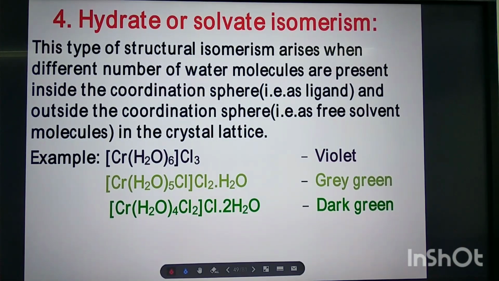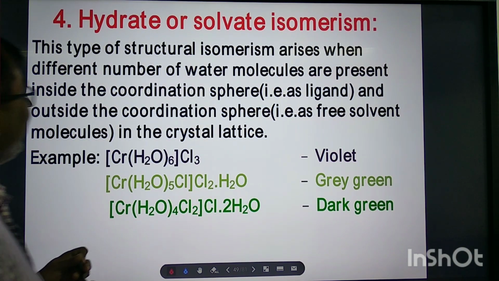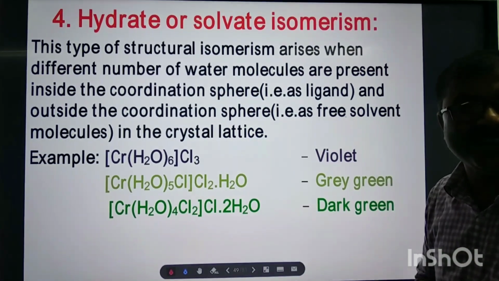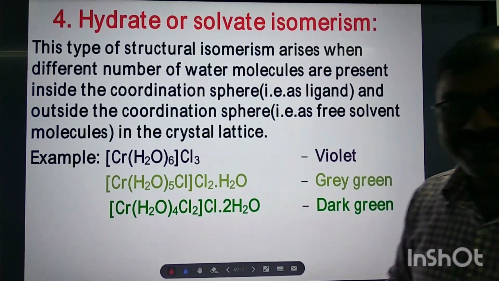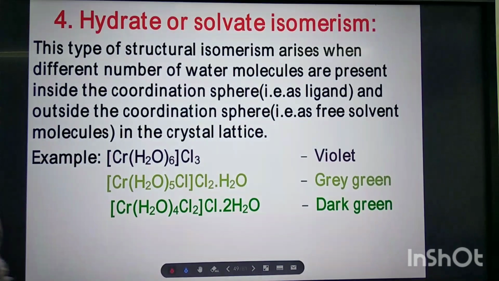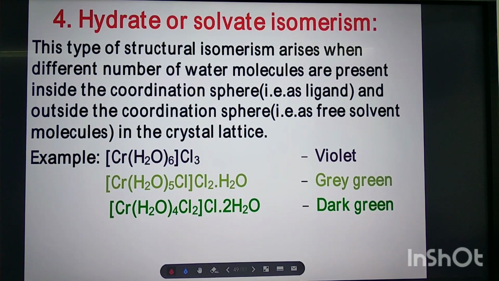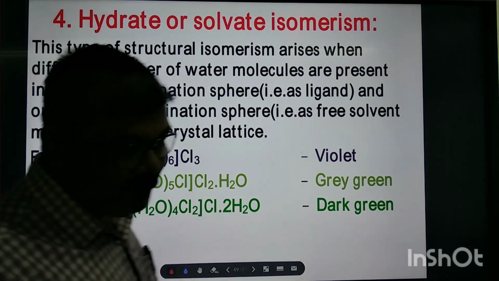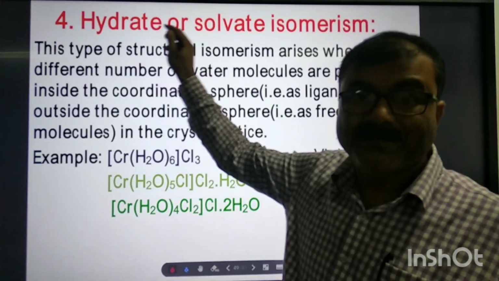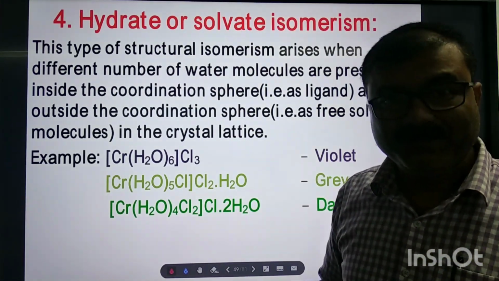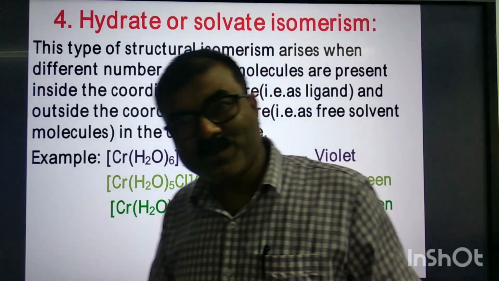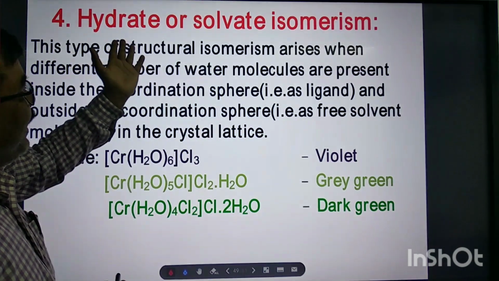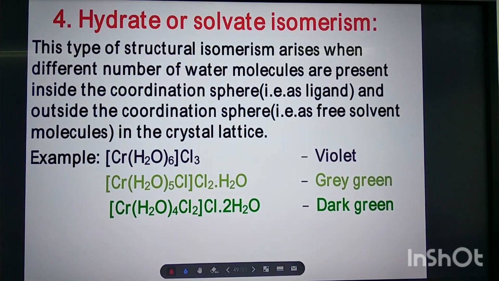So, my dear students, here is hydrate or solvent isomerism, another structural isomerism. Why does hydrate or solvent isomerism arise? We know from the name, hydrate is water, and water is a good solvent, so this is hydrate or solvent isomerism.